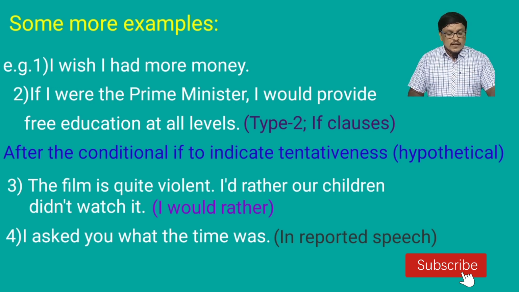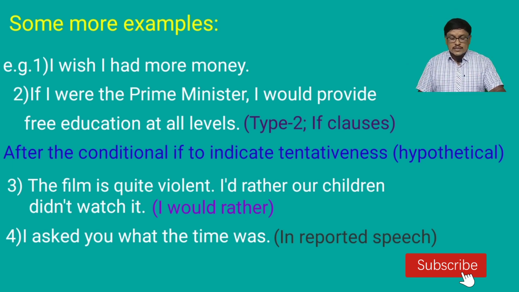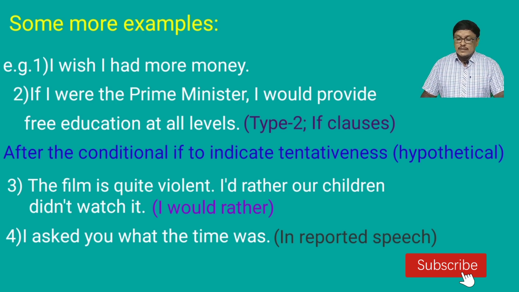Third example, the film is quite violent. I'd rather our children didn't watch it. So this is a very peculiar expression with I would rather. So what is the meaning of this? Let us see. We use a past tense after would rather when we speak about the actions of other people, even though that action may be in the present or future. Here in this example, would rather indicates one's preference in a particular matter. Since the film is quite violent, the parent does not want his or her children to watch it.